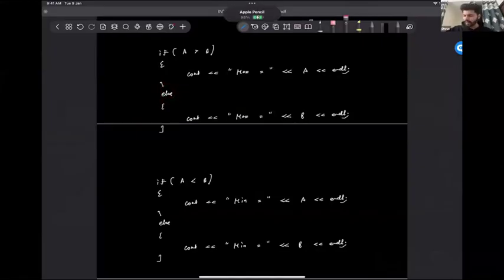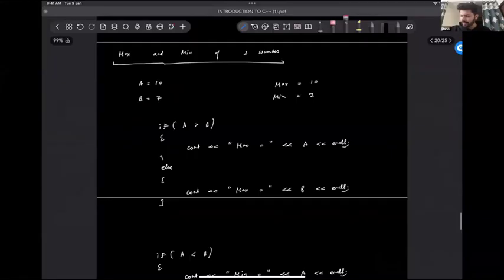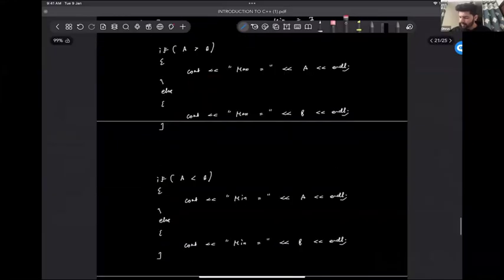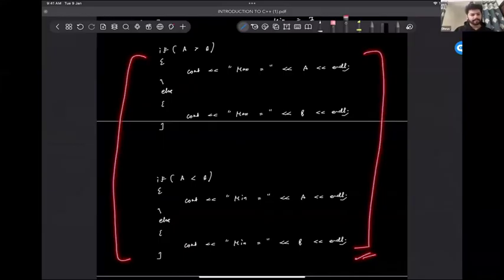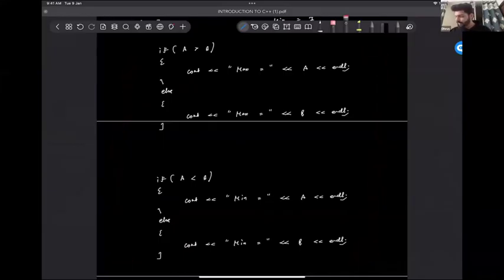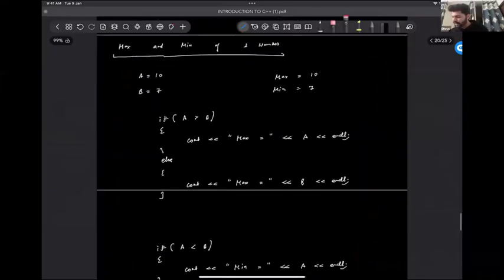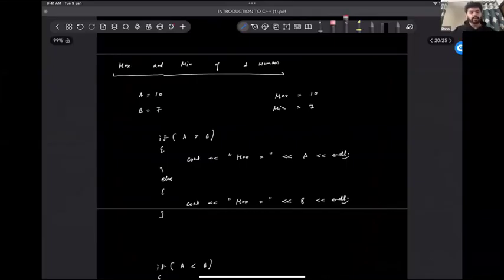If you just write the code as it is, just make sure you create A and B variables. Okay. And then take input of these two, and then this same code will be able to get you accepted. Right. So this will help us to find max and min of two numbers. Okay. Let's come to the interesting part. This will be fun.